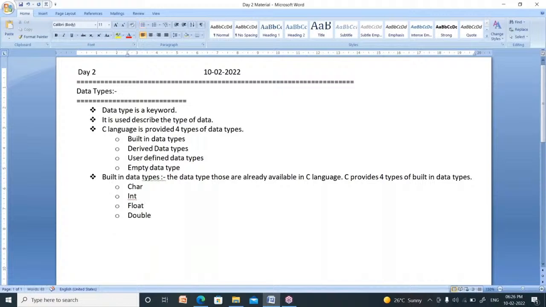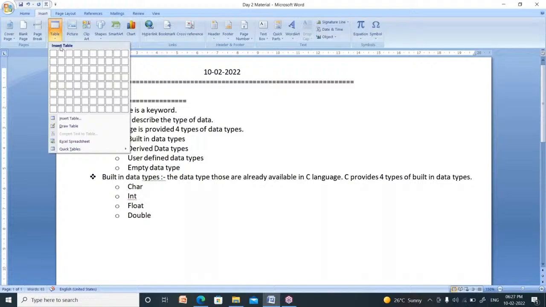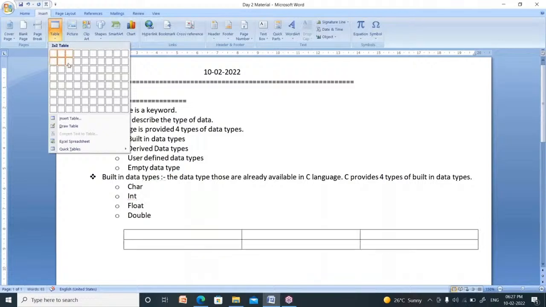That's why C is called a typed programming language. Yesterday I said C is a typed programming language. What is the meaning of typed programming language? It supports 4 data types. So it supports data types. That's why it is called a typed programming language. I will explain in detail about these 4 data types in a table. I am going to insert a table here.